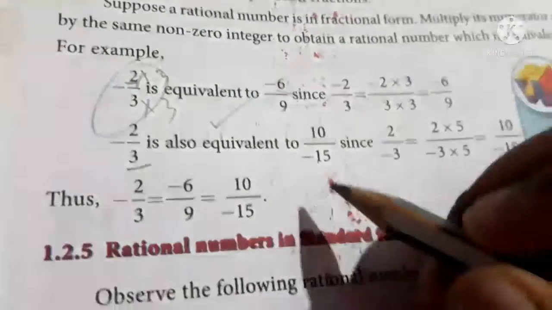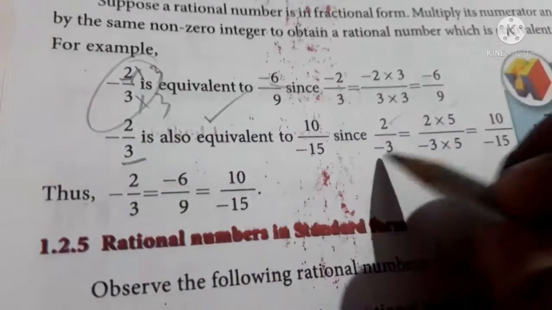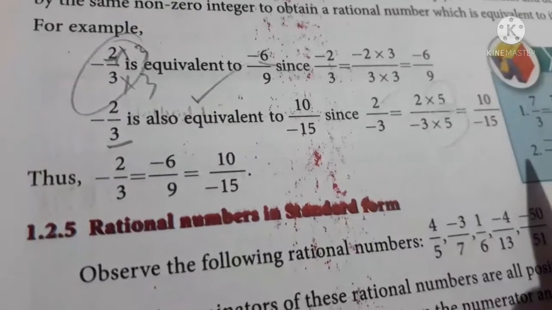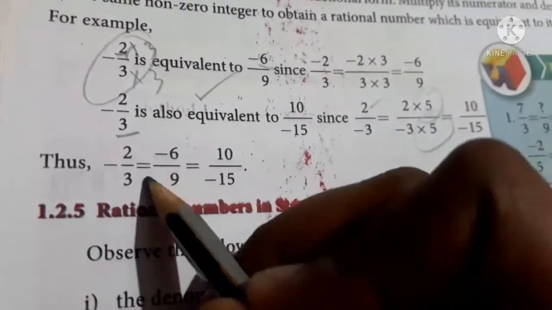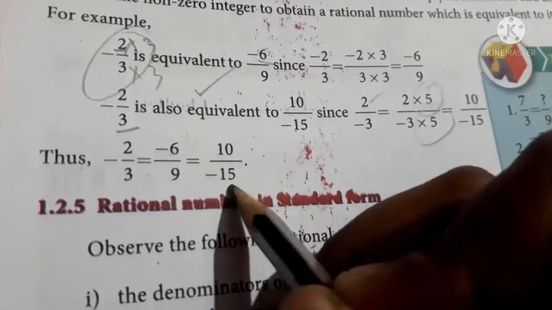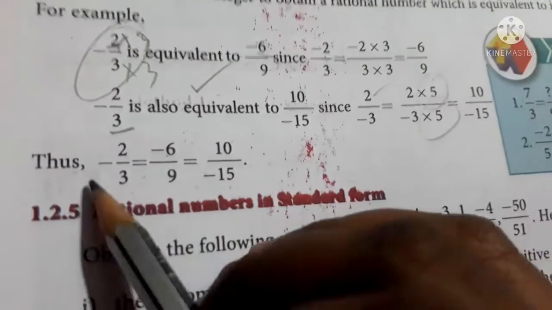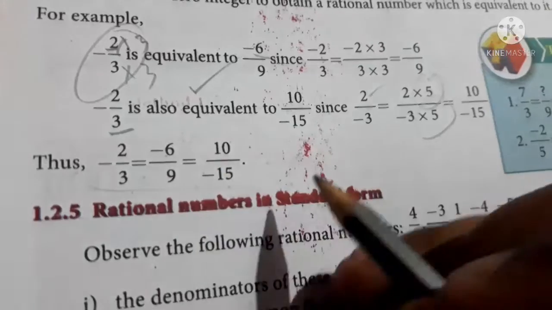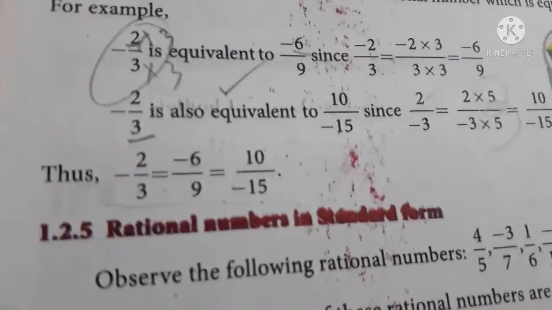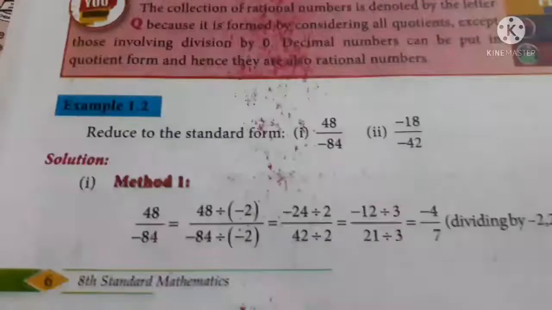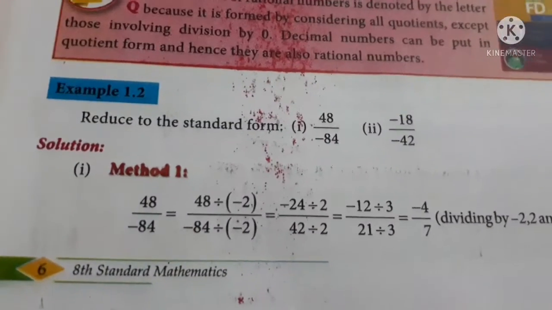And minus 2 by 3 is also equivalent to 10 by minus 15, since if you multiply it by 5 by 5, you will get 10 by 15, right? So it is right. Thus, minus 2 by 3 equals minus 6 by 9 equals 10 by minus 15. See, the minus is given in different places, but it is also the same. Okay. Now let us see example 1.2.